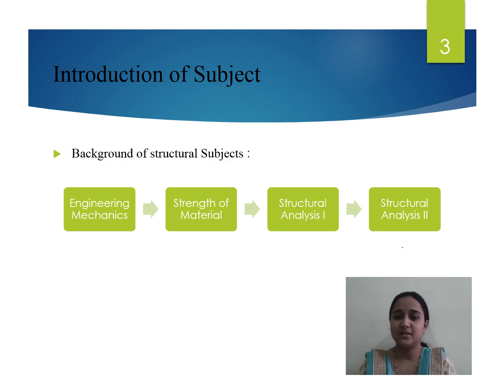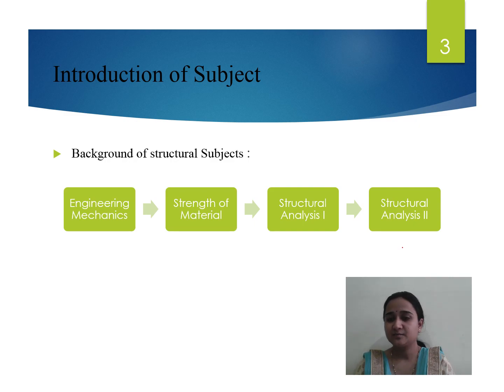Then in the second year you also studied Structural Analysis Part 1. There you learned different methods of analysis of deflection and slope.